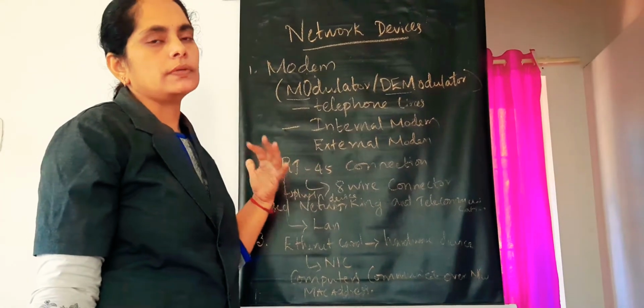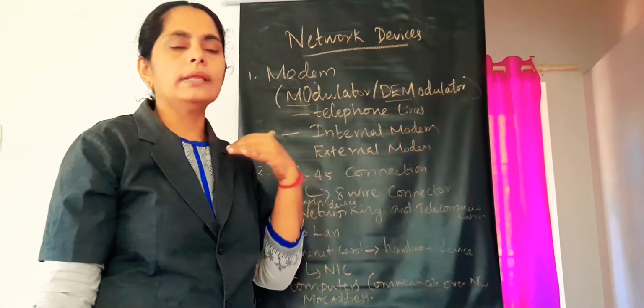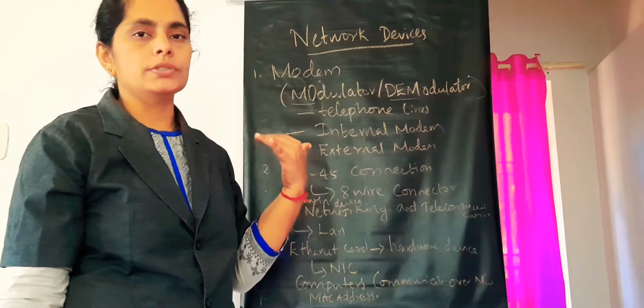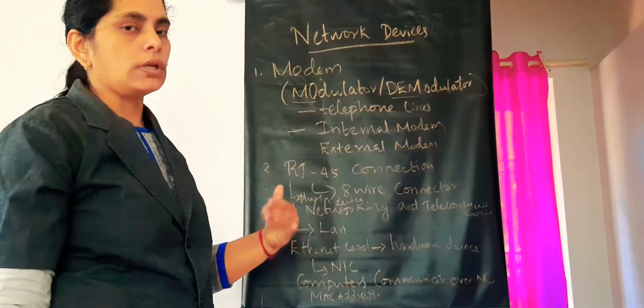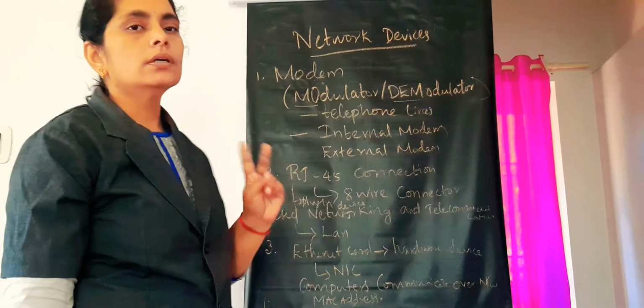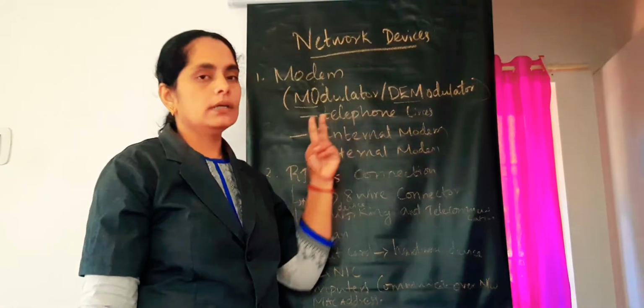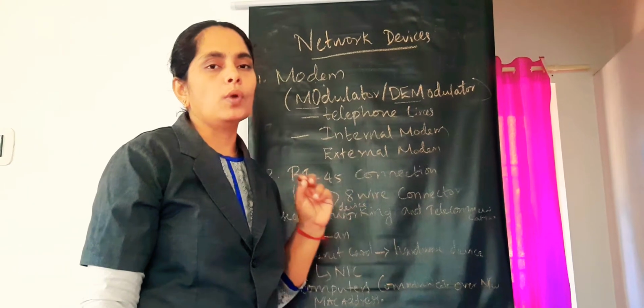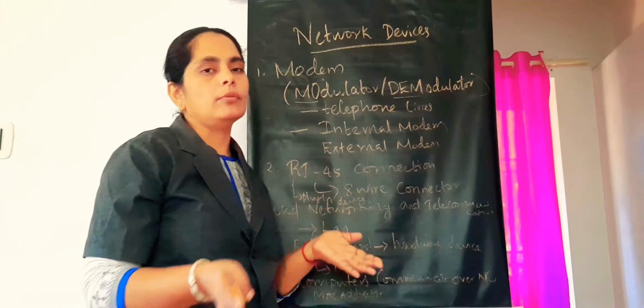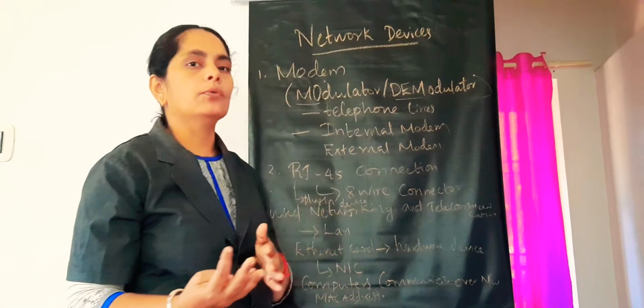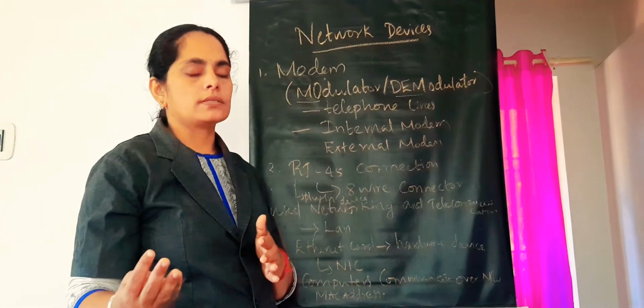So how will it be transferred? The data will be transferred over the telephone line. It will be in analog mode. That will be converted to digital mode, and again it will be converted from digital to analog. That we call modulation and demodulation, over the telephone lines. Here there are two types of modems: one is internal modem and another is external modem. Some computers provide an internal modem. Some computers we have to connect through an external modem.